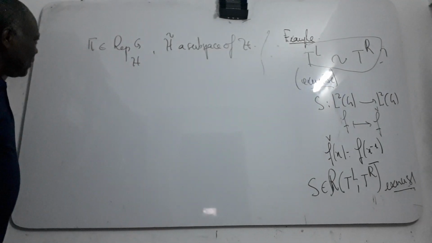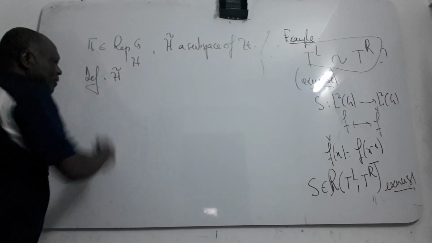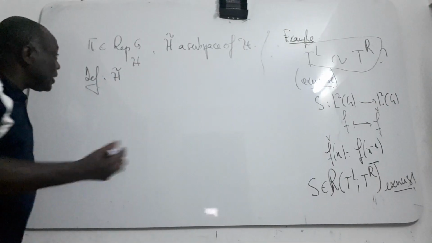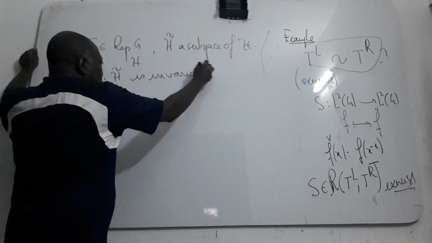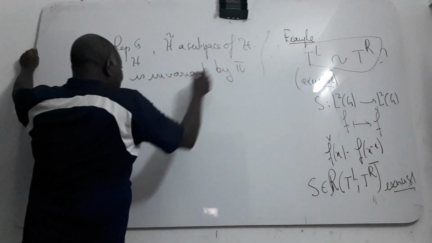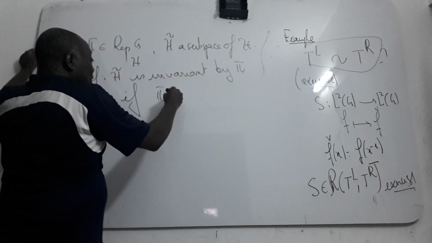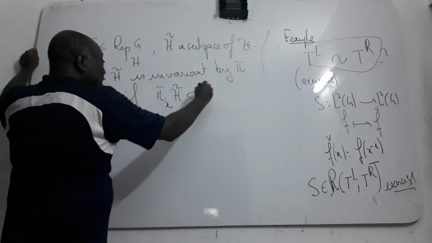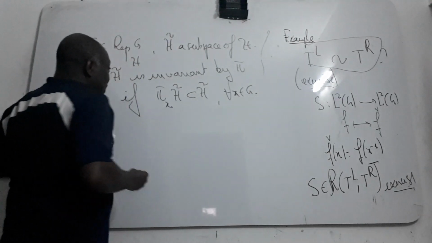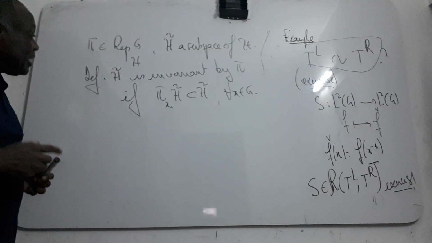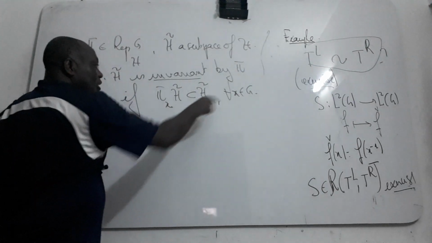By definition we say that H theta is invariant by pi if pi x of H theta is contained in H theta for all x in G. I say that this H theta is invariant by your representation.